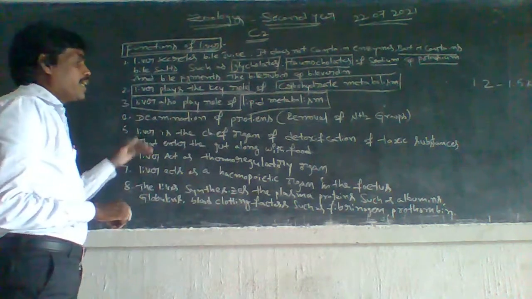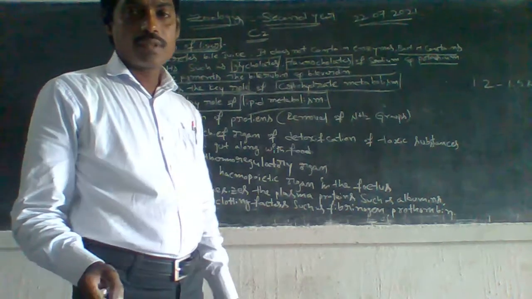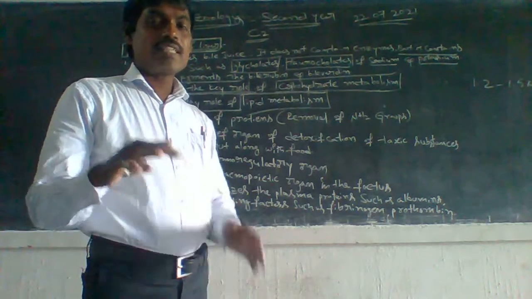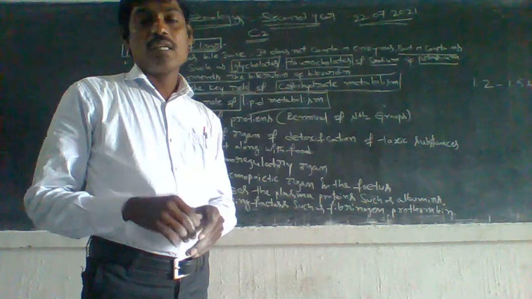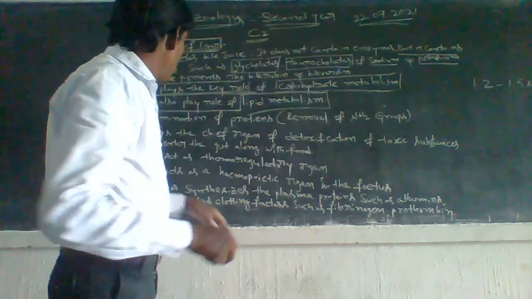Next, fourth one. Deamination of proteins. Proteins are digested after food material is collected, and the excretory organs act.